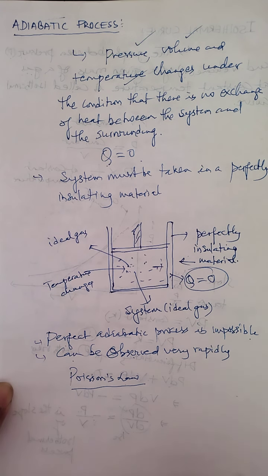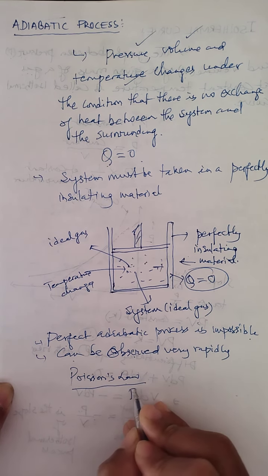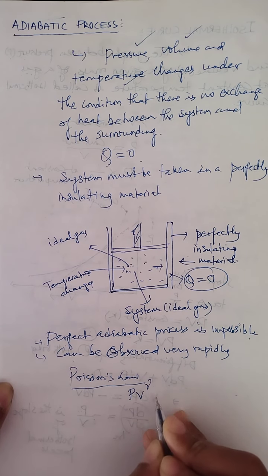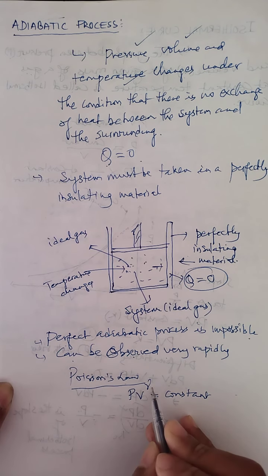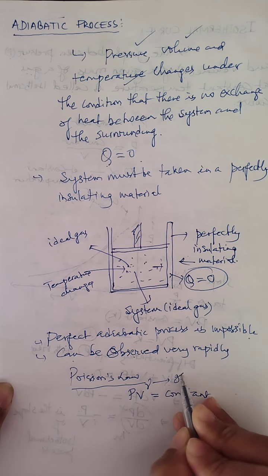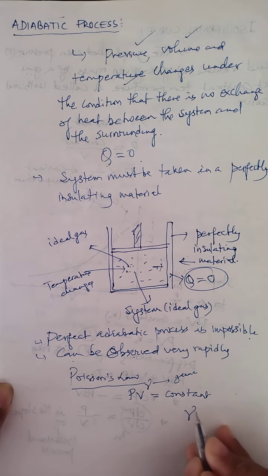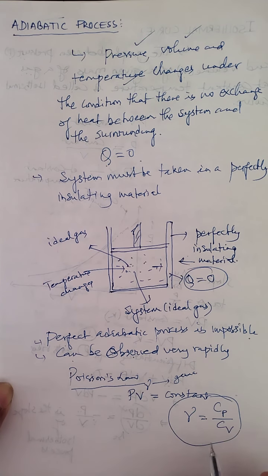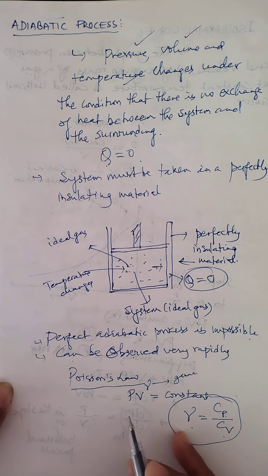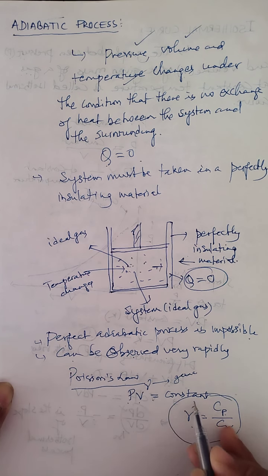This Poisson's law is expressed by the relation PV to the power gamma is constant. So there is a factor that you can see, that is gamma. This symbol is called gamma, and gamma is given by Cp by Cv. Children, you will learn the details of this gamma as Cp by Cv in the next unit, kinetic theory of gas. But just remember that adiabatic process follows Poisson's law, and it is given by PV to the power gamma is always constant.